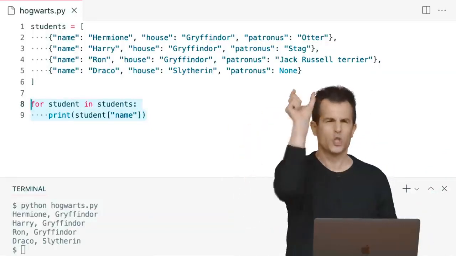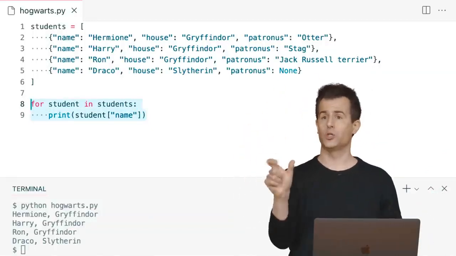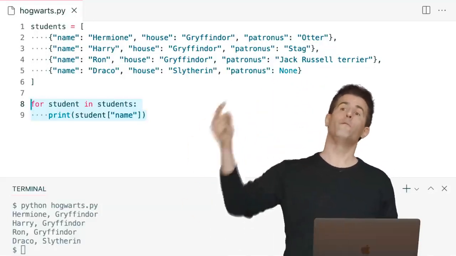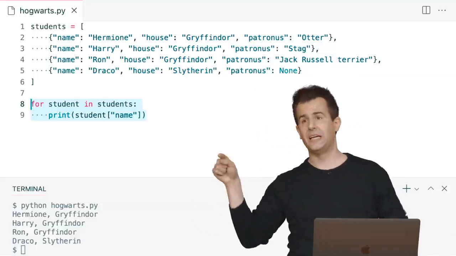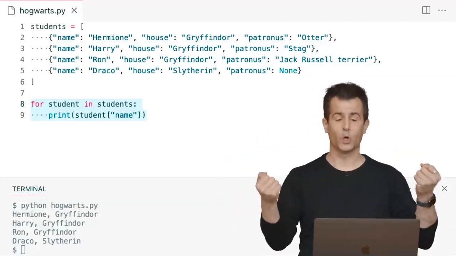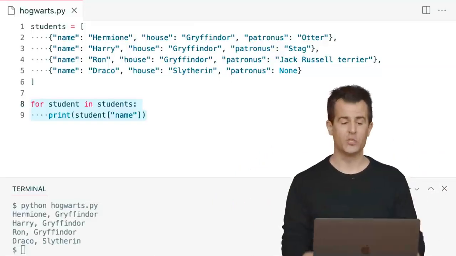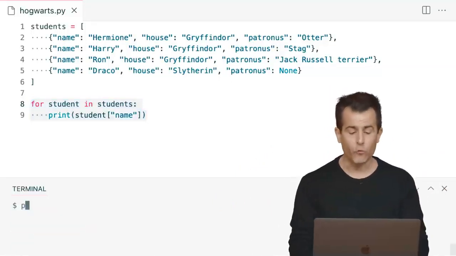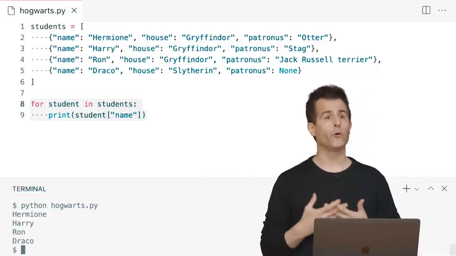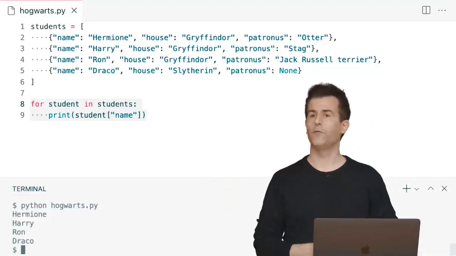For student in students is just going to iterate over every student in the list, 1, 2, 3, 4 total. The next line is just going to print out the value of the name key. It's like opening a physical dictionary, looking up the word name, and giving us Hermione, Harry, Ron, and Draco, respectively, from each dictionary. So if I run this version of Hogwarts and hit enter, there, I get all of their names. But what if I want more information than that?